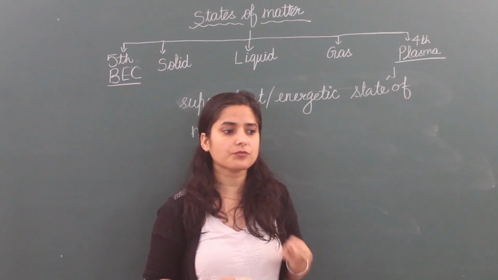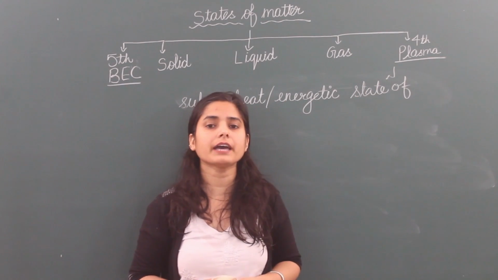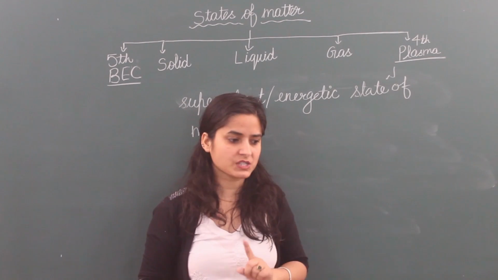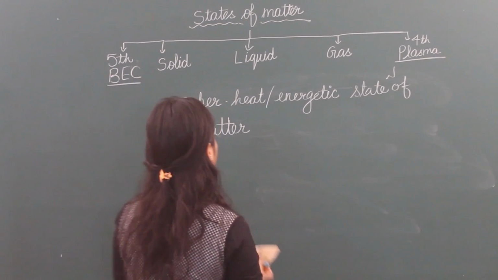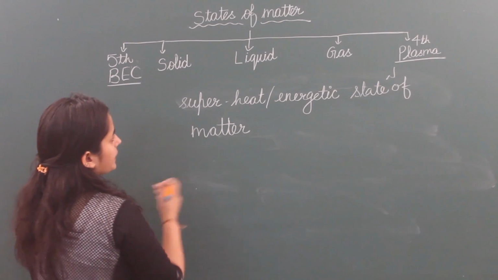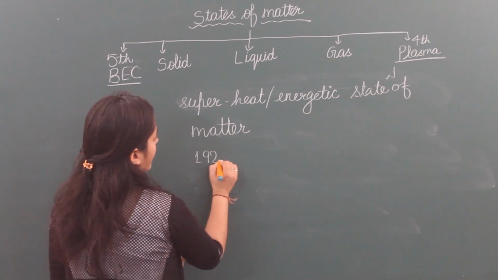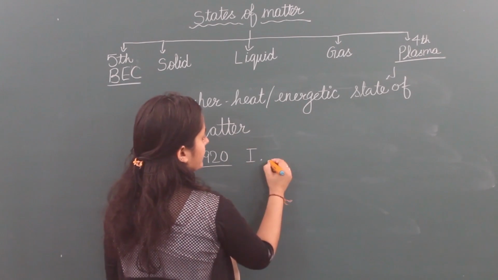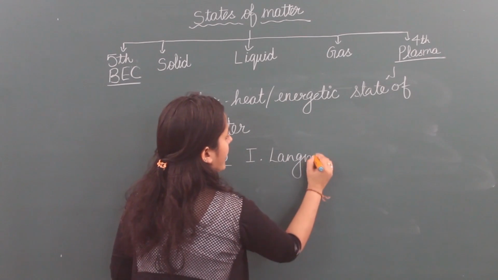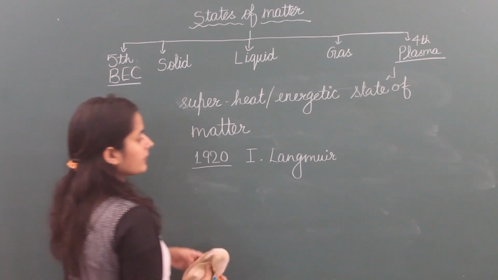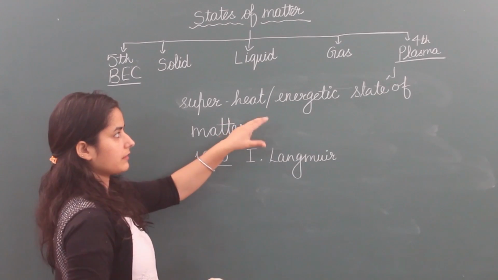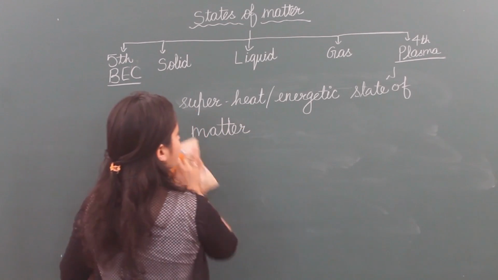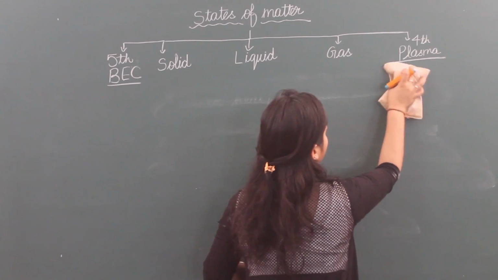If you are asked what is the fourth state of matter, then you can simply say plasma. You have to name only plasma. Okay? And it was given in about 1920 by Irving Langmuir. He gave this idea that the plasma state exists. So it is plasma. Now next is the fifth state of matter.